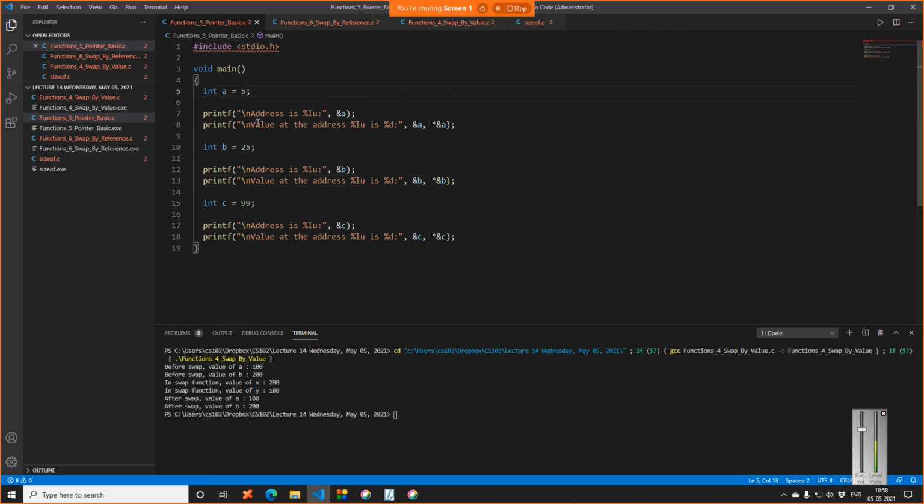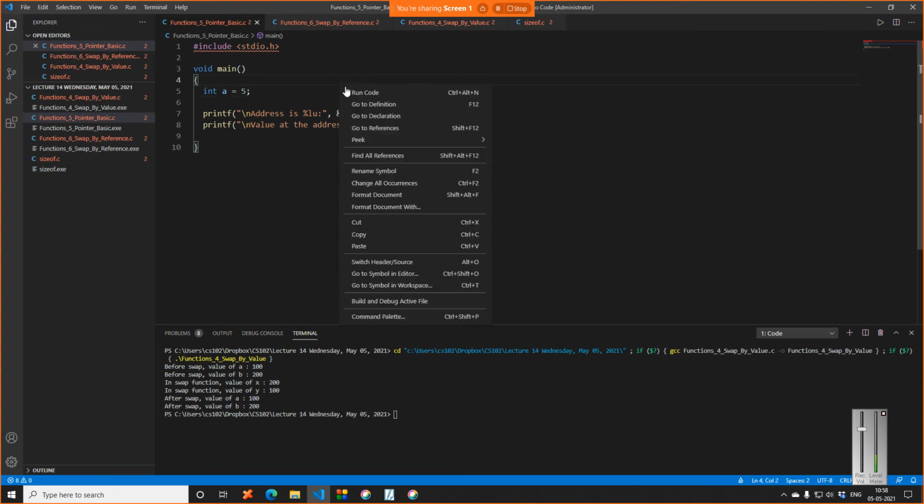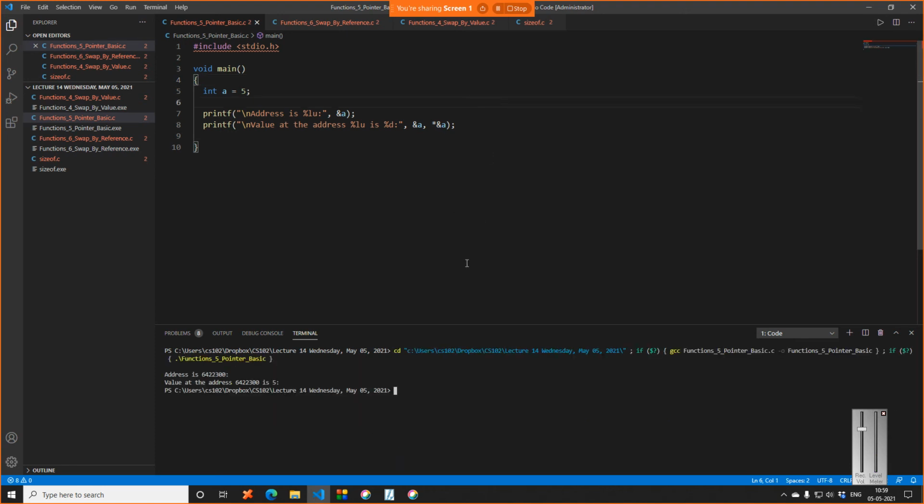So class, just see this code. I am just copy pasting the same code again and again, so let me remove this. Basically the code is just 2 lines. Let me execute the code. So I am defining an integer a is equal to 5.